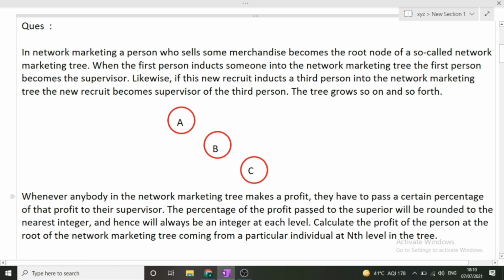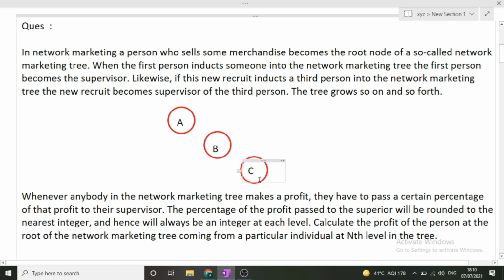Okay, so I hope you understood this, but let me make things more clear. When it is written that whenever a particular person in the network marketing tree makes a certain profit, he will have to pass a certain percentage of that profit to their supervisor. So if C earns some profit, then he will be passing a certain percentage of that profit to B. Now the amount that is passed to B becomes the profit of B. Now B again has to pass some percentage of the profit that B has earned to A, and A here is the root node. He does not have to transfer any of his profit to any other node.